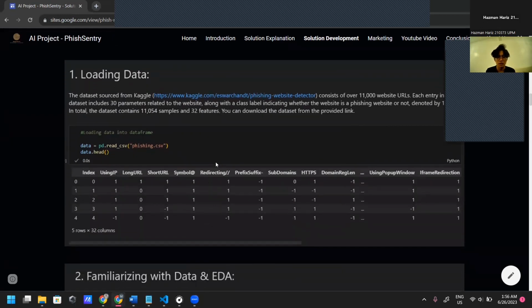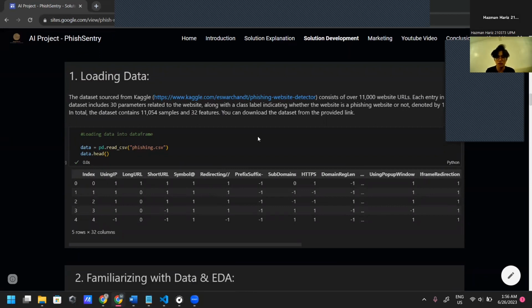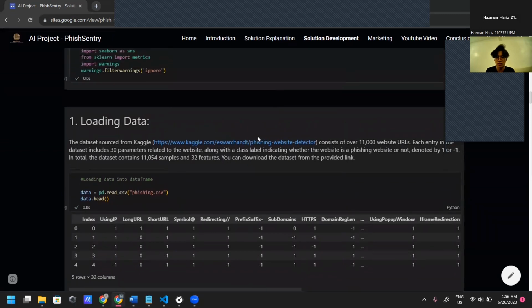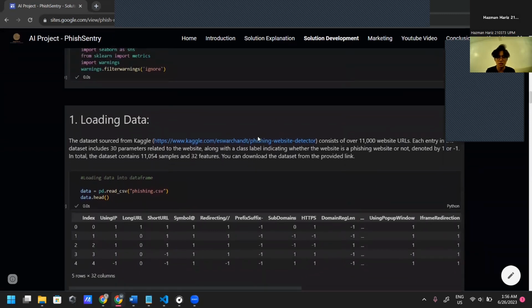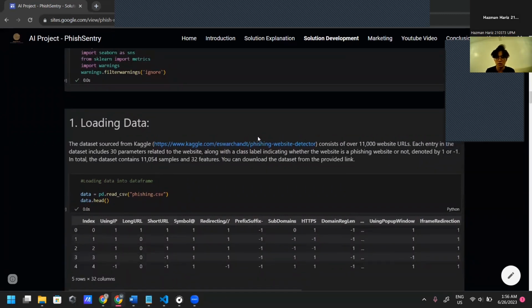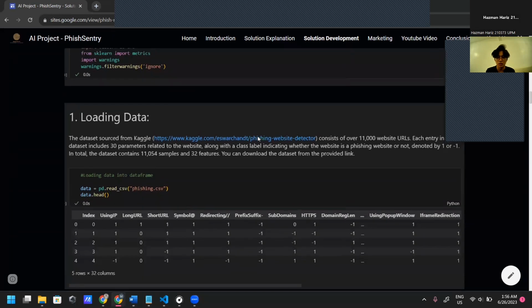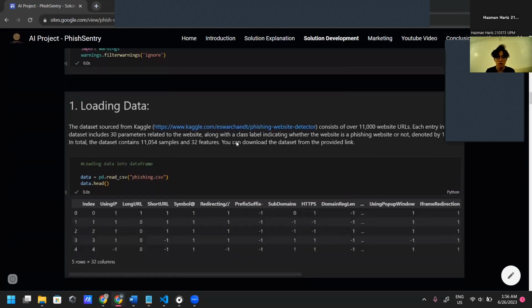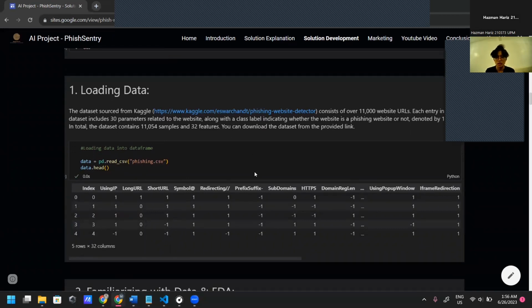So this is the first step, which is loading the data. The dataset is sourced from Kaggle and consists of over 11,000 website URLs. Each entry in the dataset includes 30 parameters related to the website, along with a class label indicating whether the website is a phishing website or not, denoted by 1 or -1. In total, the dataset contains 11,054 samples and 32 features. This dataset can be downloaded from the provided link above.